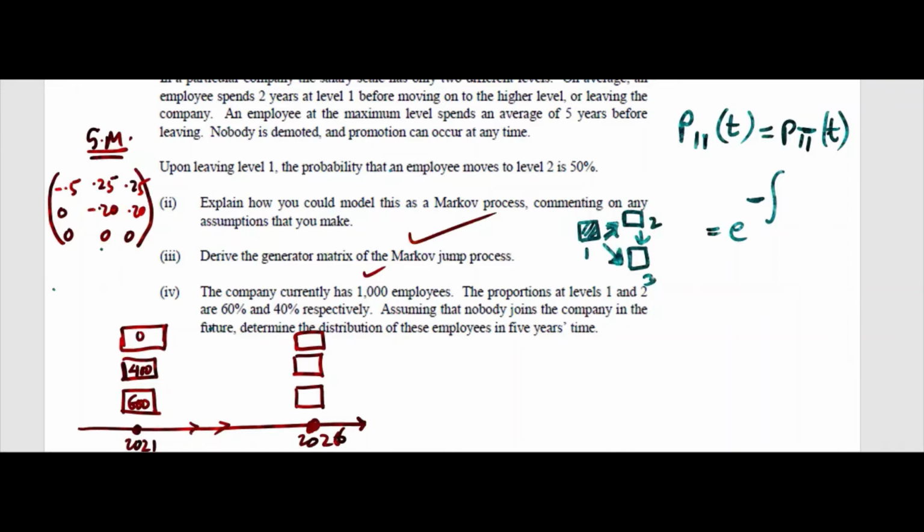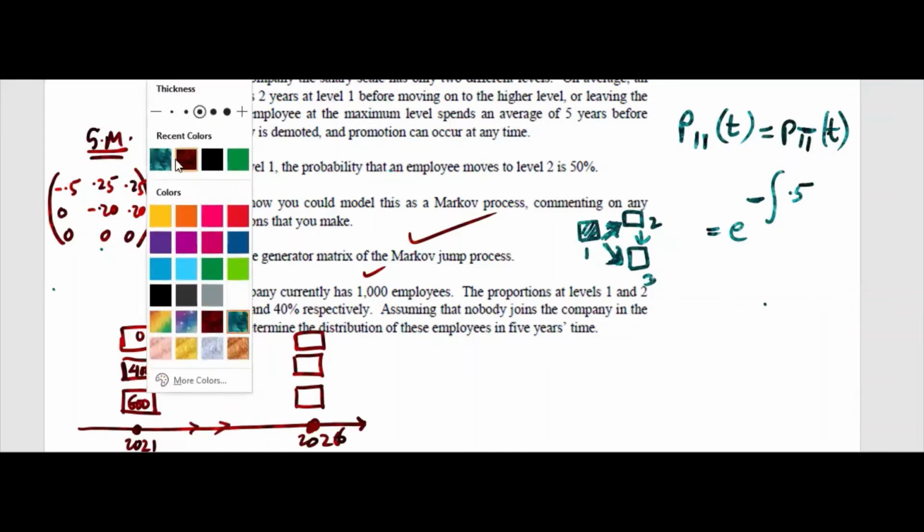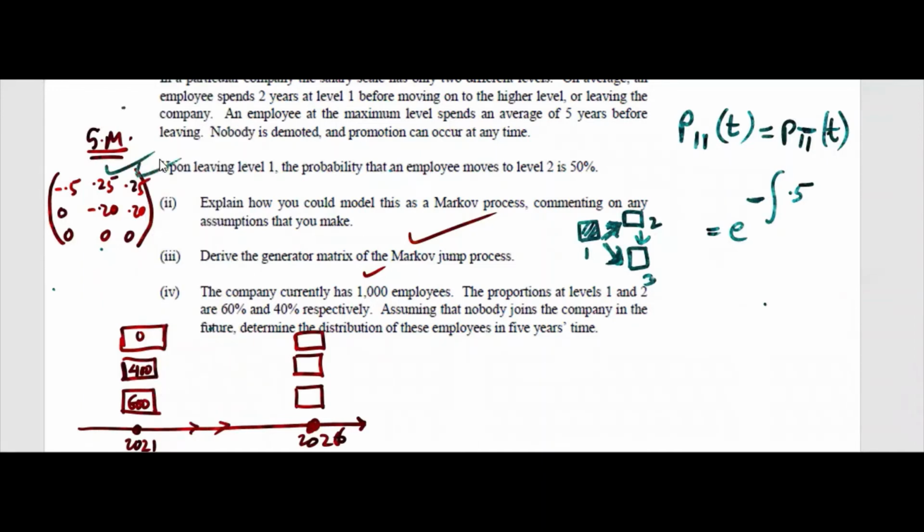One is mu12, that is 0.25, one is mu13, that is 0.25, you write that, it will be minus 0.5, okay.